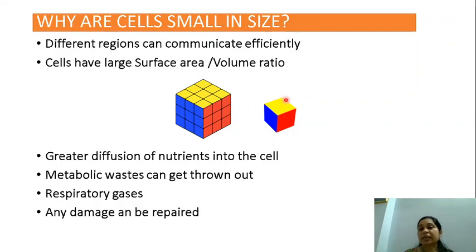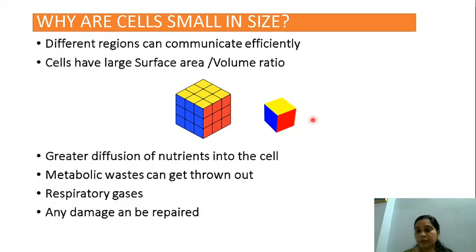So the surface area, if you understand what surface area is, becomes more in this case. The volume of this whole cube and the volume of all these small cubes put together will be the same. But when you break it up, the surface area becomes more. So the surface area to volume ratio becomes more when the cells are small.